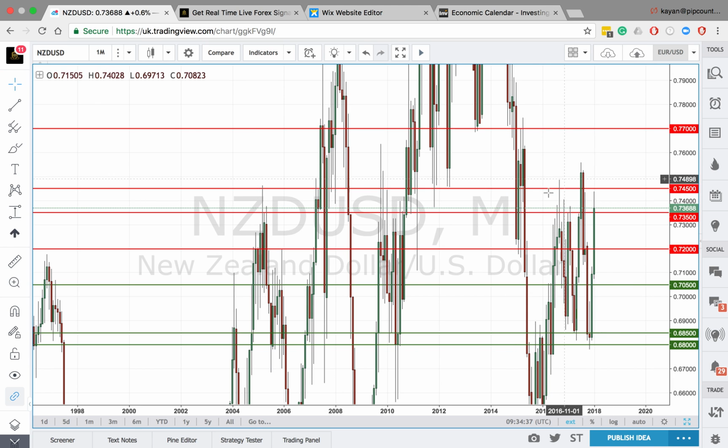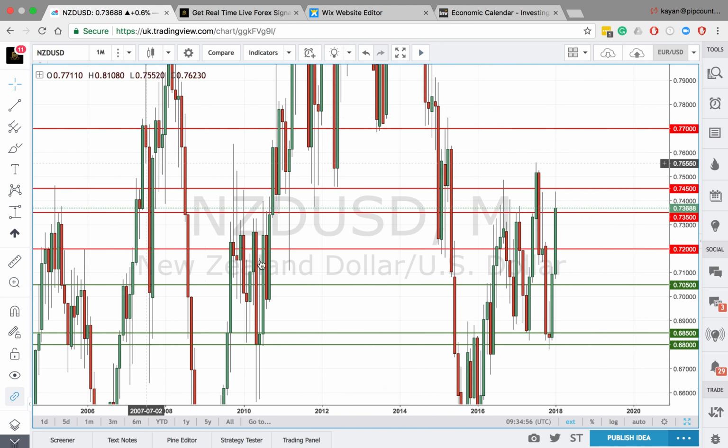And I remember with the CPI inflation data dropping to 1.6%, a lot of the investment banks came out yesterday and said they now don't believe the Reserve Bank of New Zealand will have a rate hike until at least 2019. So it's very hard to see how this currency pair can continue on an uptrend when there's no rate hikes coming in New Zealand, and the Fed is expected to hike 3 times this year. So it'll be very difficult for the New Zealand dollar to get above these key levels unless there's surprisingly strong data coming out of New Zealand and surprisingly weak data coming out of the US.